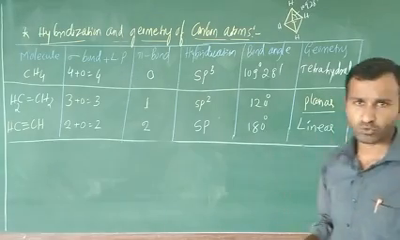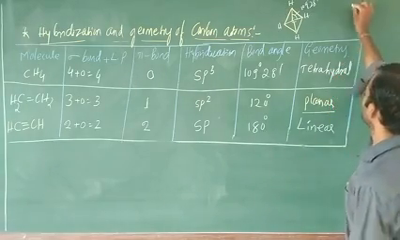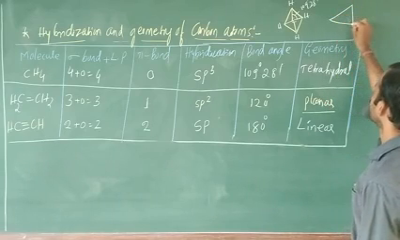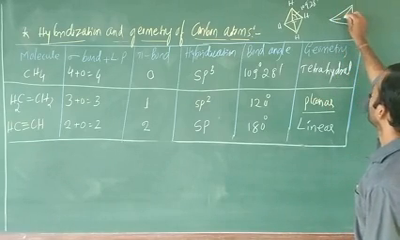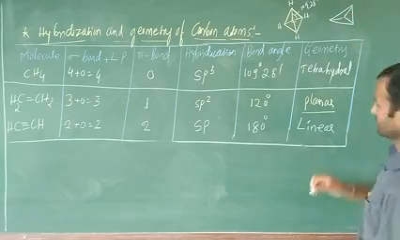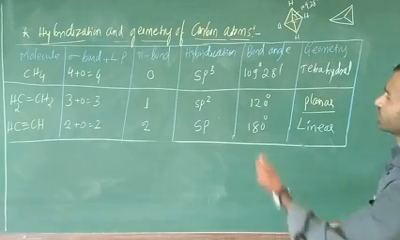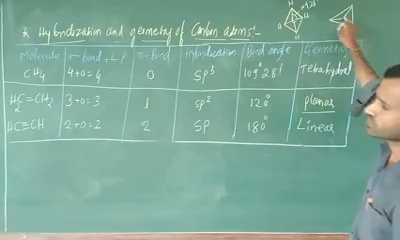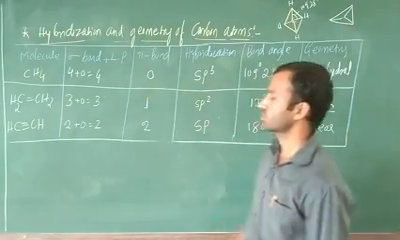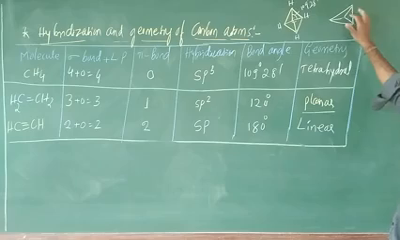Planar means, in this case I am going to consider trigonal planar. Trigonal planar means the structure looks like this. This is trigonal planar. The center atom is carbon. How many hydrogens are there? 2 hydrogen. One more is there, that is called a pi bond. In this case it will come.